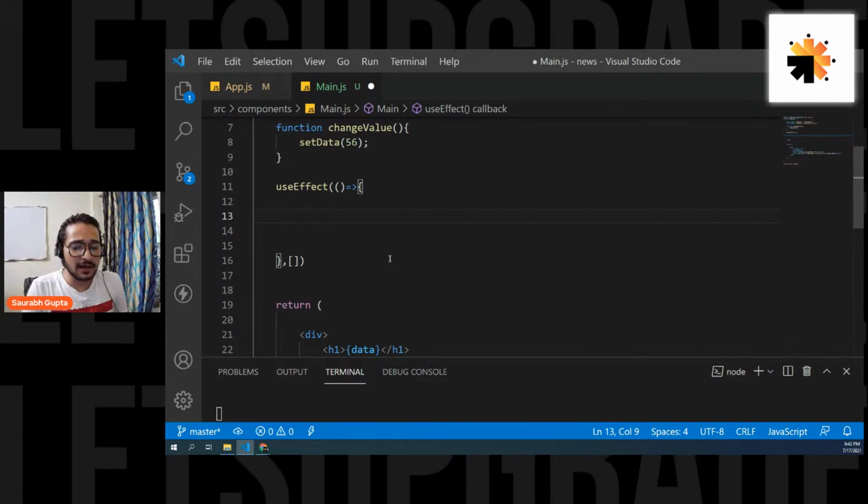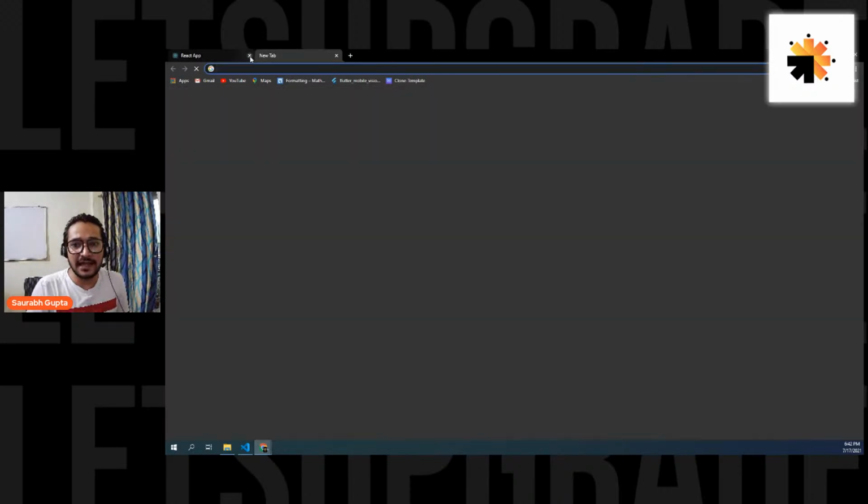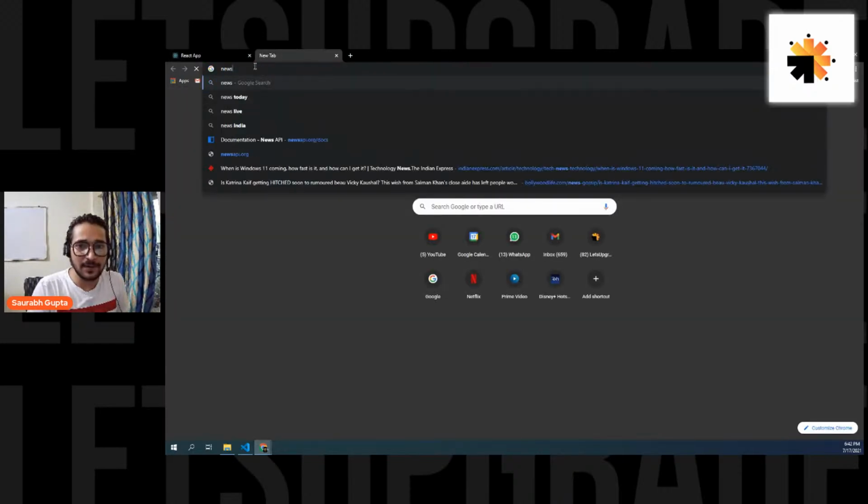Okay, guys, can we start now? So I want to fetch my news details when the component is mounted. That's why I'm keeping my useEffect like this. Okay, let's start. To fetch, first of all, I want to introduce the API that I'm going to use. There is a website named News API.